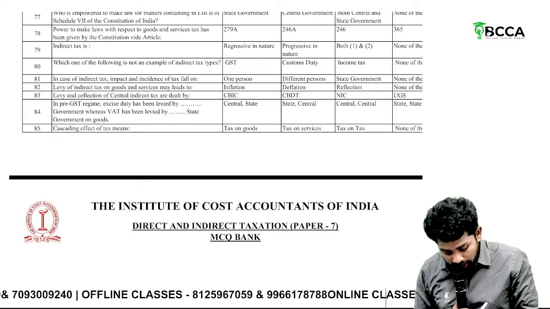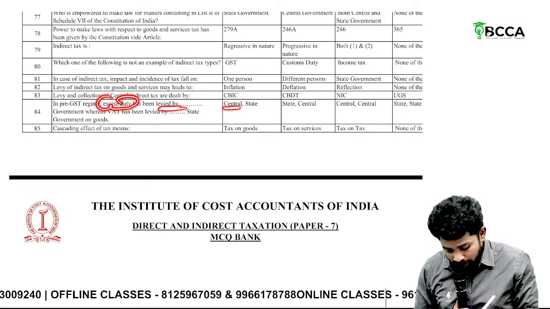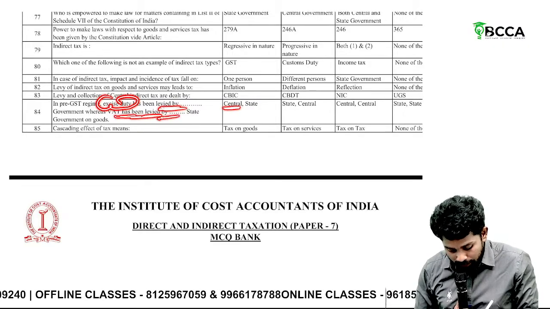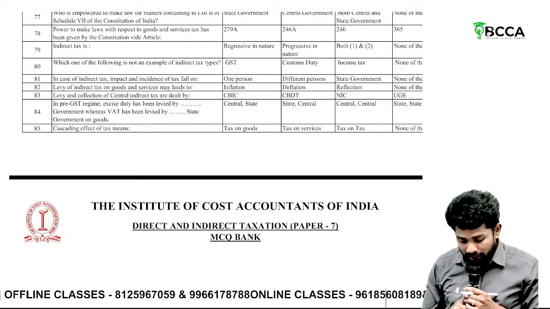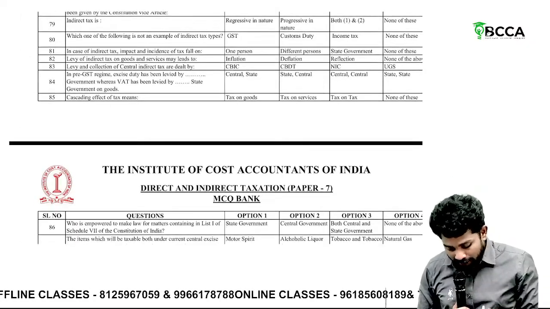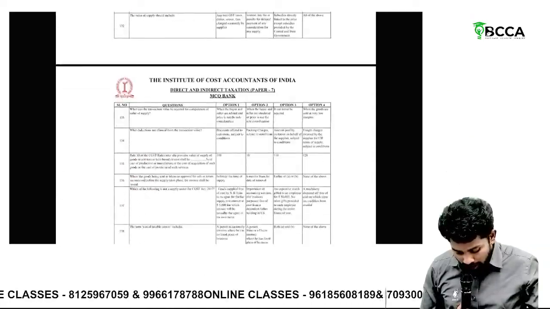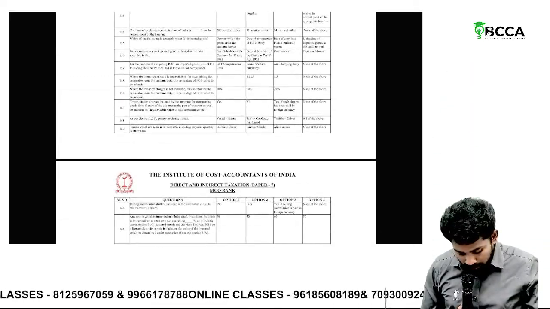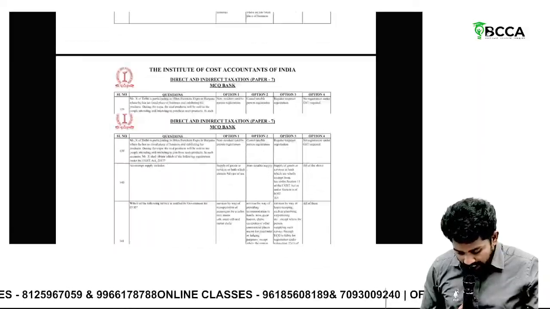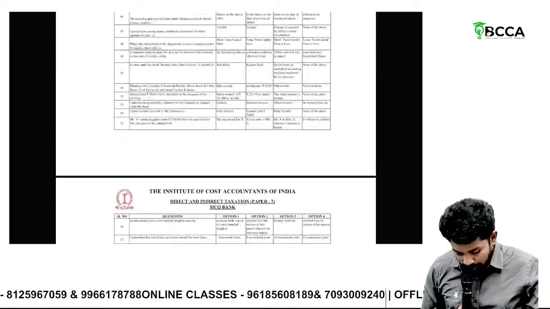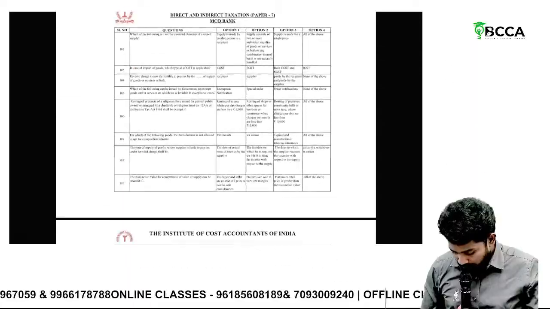Now, excise duty has been levied by whom? Central government, whereas VAT has been levied by state government. Cascading means what? Tax on tax is called as what? Cascading. Cascading means tax on tax.